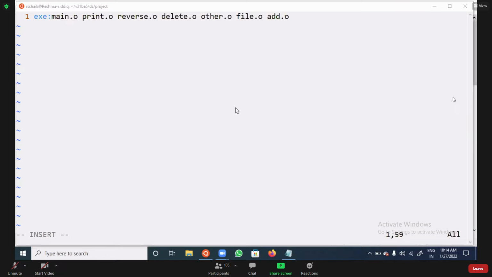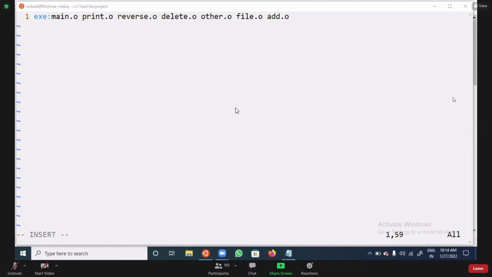In this case, if you observe, the exe is the executable file we are going to get, and it depends on these files. Whenever the executable file is generated and we run the make utility, the make utility takes care of the .o files.